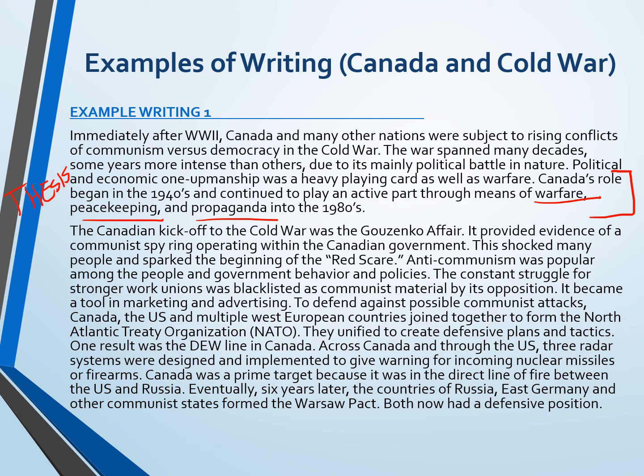So the first thing they're going to talk about is that it kicked off the Cold War with the Gouzenko affair that provided evidence of the communist spy ring. They go into tons of details. This is a very strong body paragraph. It's very clear what they're going to talk about. They also start it with the fact, it says immediately after World War II, Canada and many other nations were subject to rising conflicts of communism versus democracy in the Cold War.